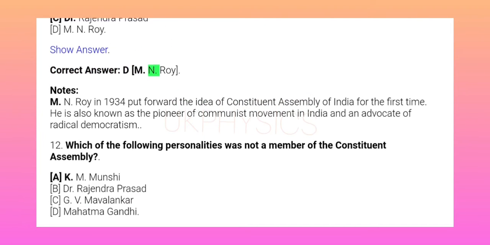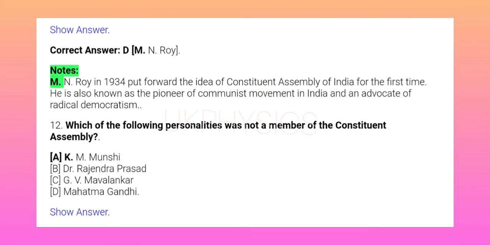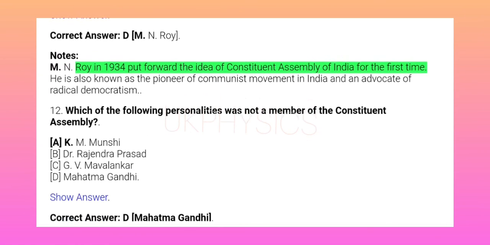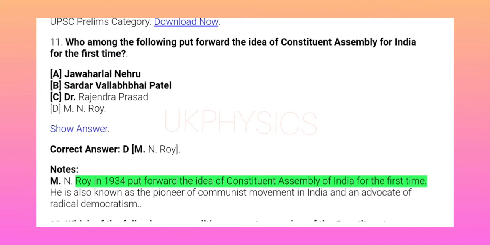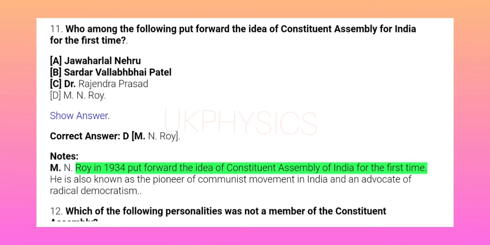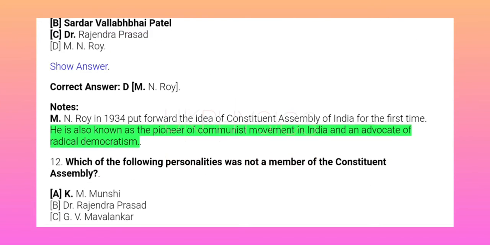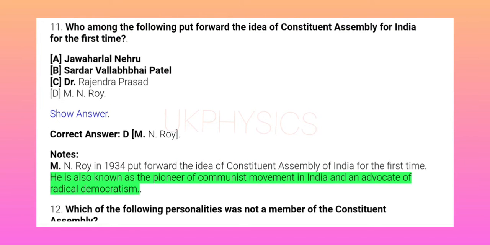M. N. Roy. Notes: M. N. Roy in 1934 put forward the idea of Constituent Assembly of India for the first time. He is also known as the pioneer of communist movement in India and an advocate of radical democratism.